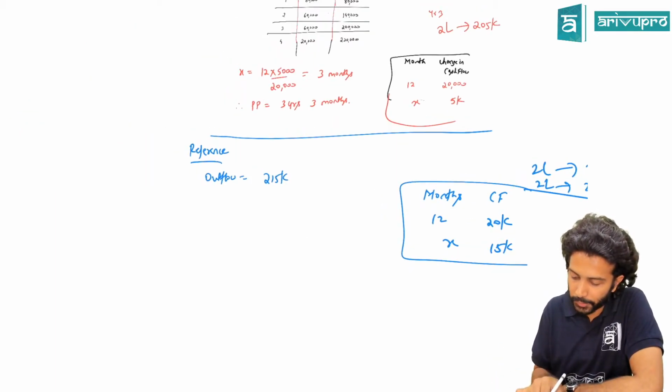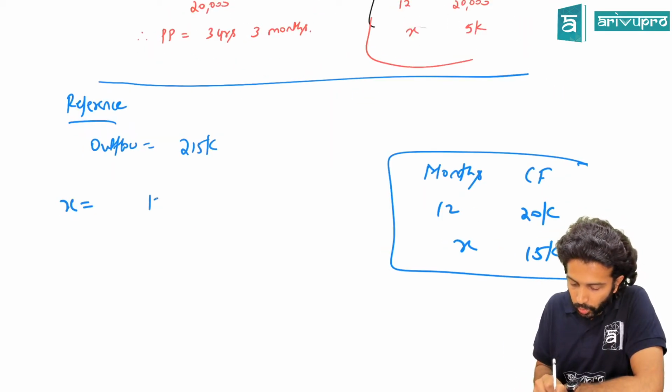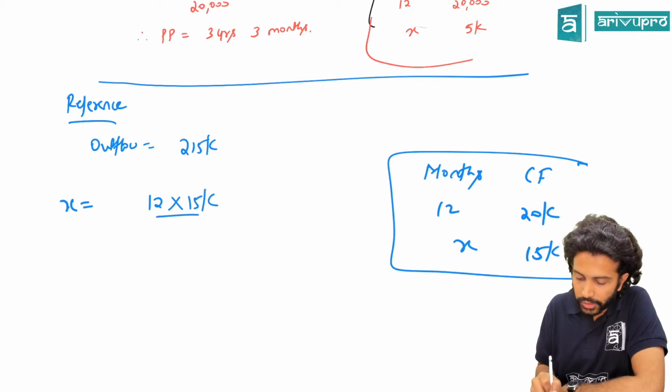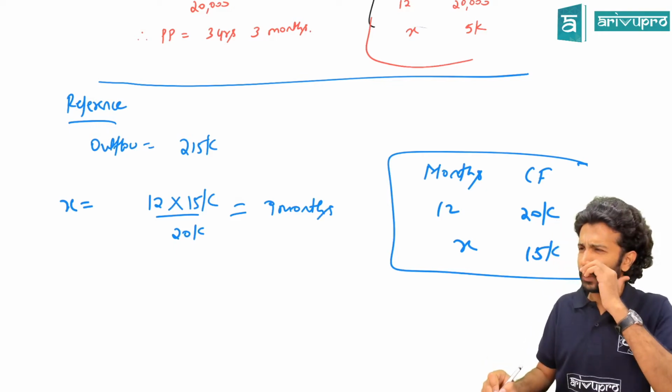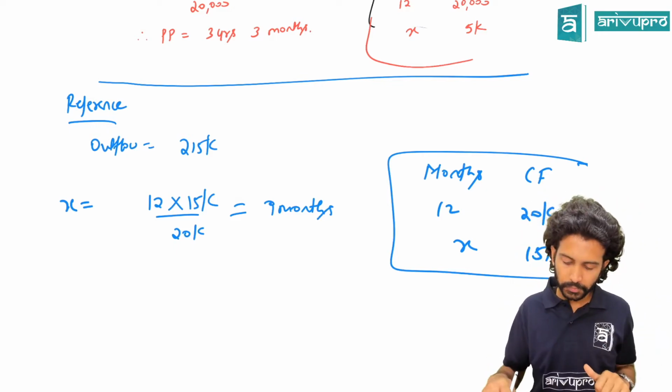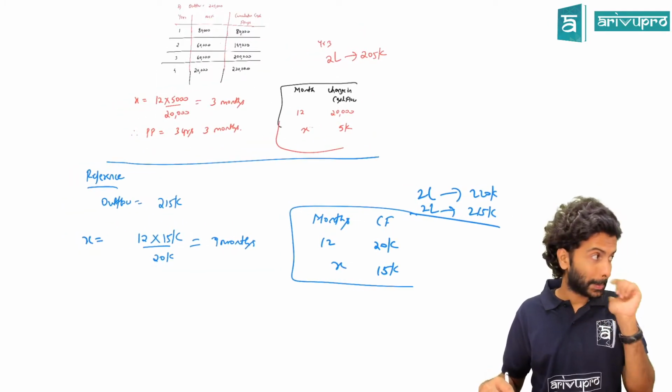So X will be how much then? X will be 12 into 15,000 divided by 20,000, which is 9 months. Very, very simple one. Yes or no? Just for your reference.